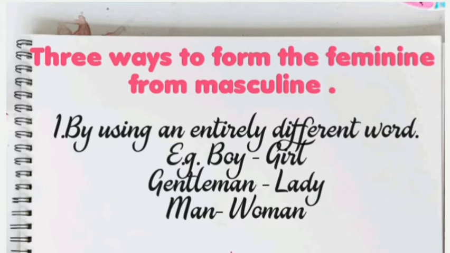So that is known as using an entirely different word, the first rule. Another example: gentleman, lady. I'm not saying gentle lady. I'm saying gentleman and lady. So these are again two different words.